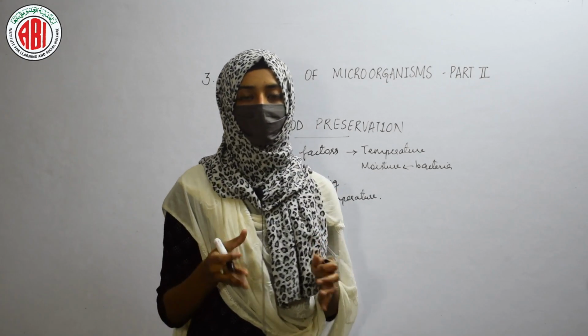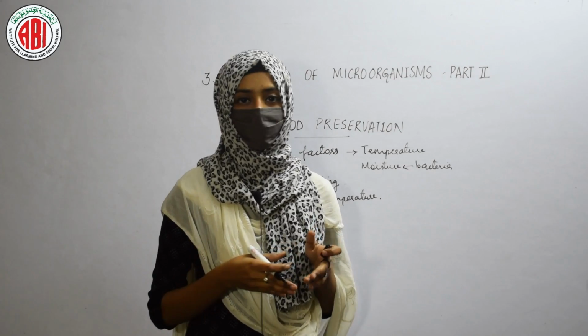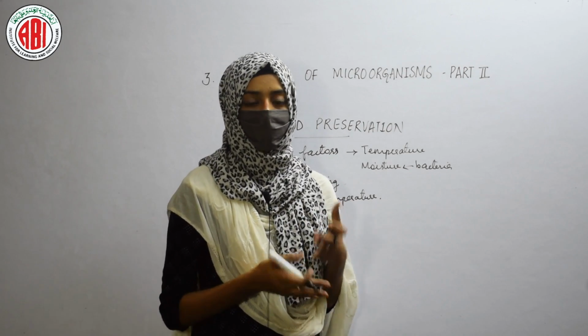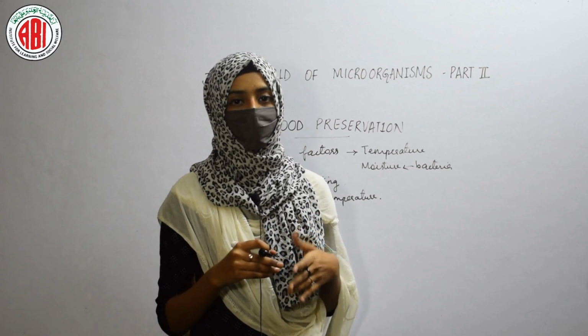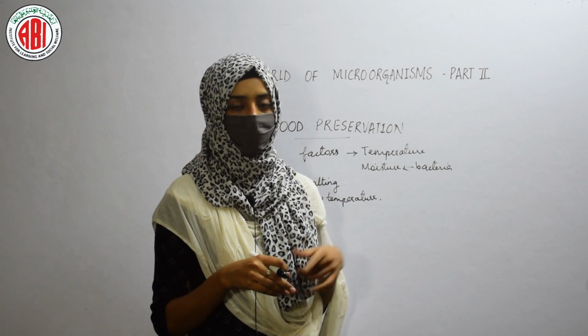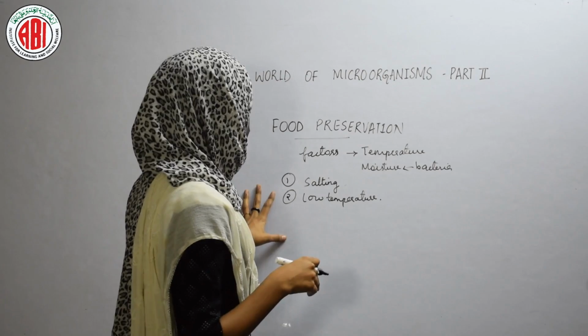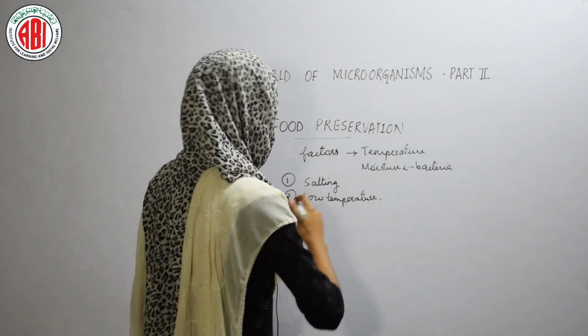The next one is low temperature. If cooked food is kept at room temperature, then within some time it gets spoiled. So to preserve that cooked food, we need to keep it in the refrigerator. In this way low temperature also helps in food preservation.